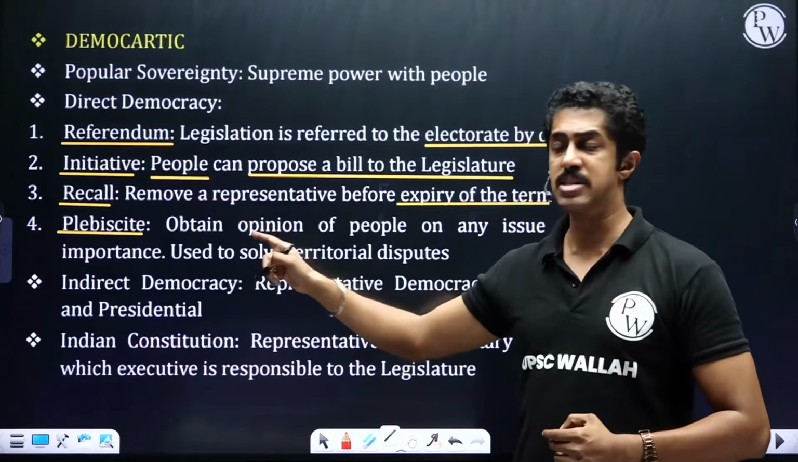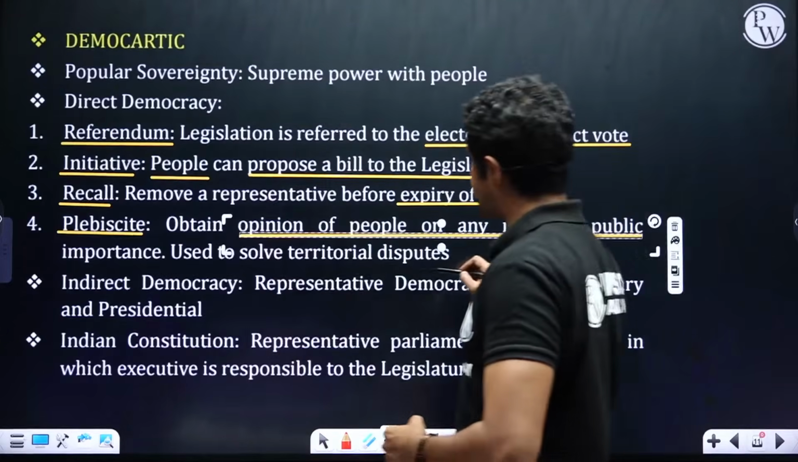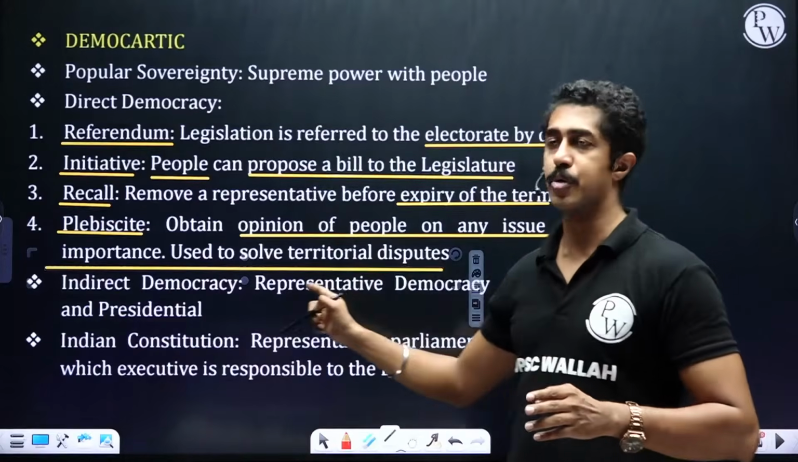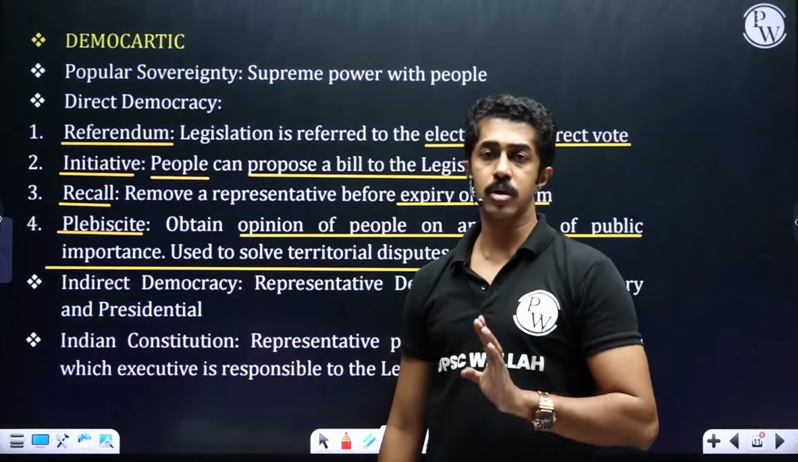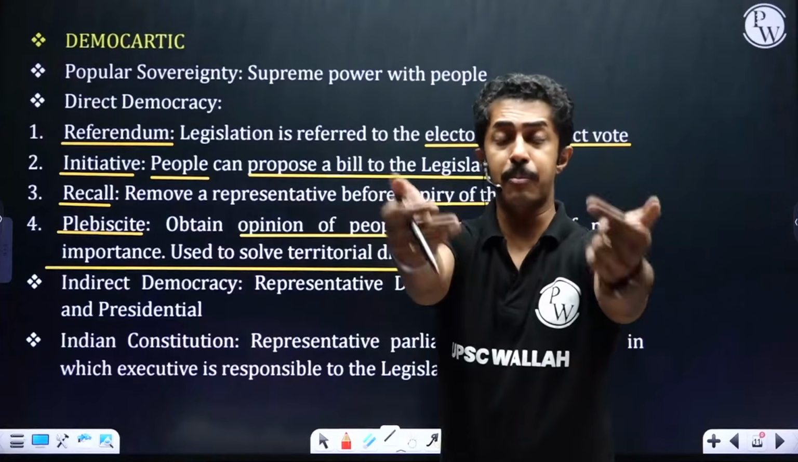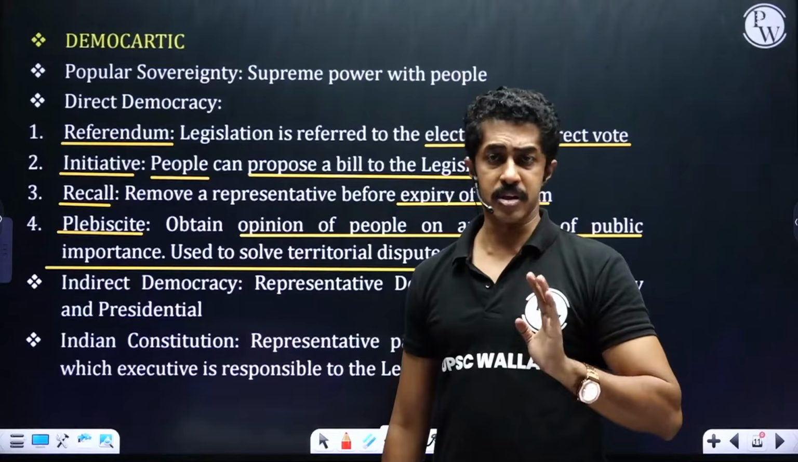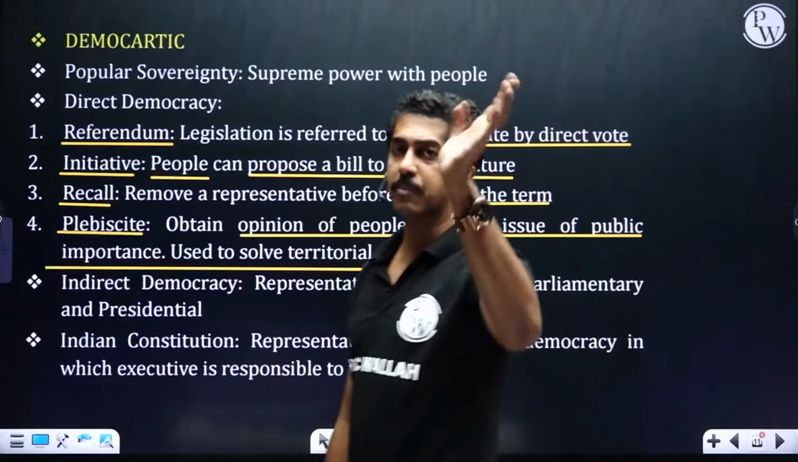Number 4, plebiscite. Obtain opinion of people on any issue of public importance, generally used to solve territorial dispute. Referendum, bill made, referred to the people by vote. Initiative, people proposing a bill. Recall, calling back a representative. Plebiscite, on an important issue, what is the people's opinion?